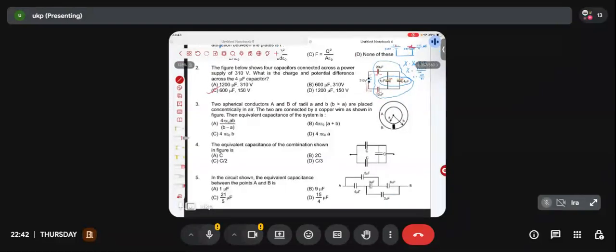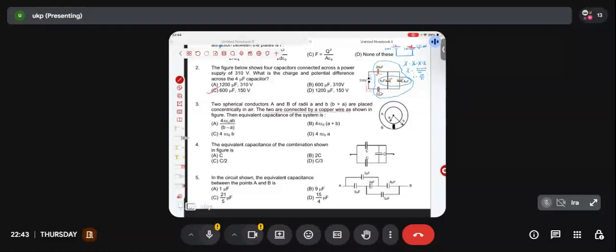Your answer will be, sir, the one that we had derived in class was a spherical capacitor. So I will say, isn't it a spherical capacitor? Now you will say, yes sir, this looks like a spherical capacitor, but there is an extra point given here. The two are connected by a copper wire. So the one that we had derived in class, there between the two capacitor plates I was having just dielectric material.